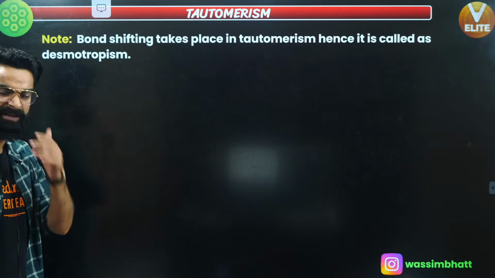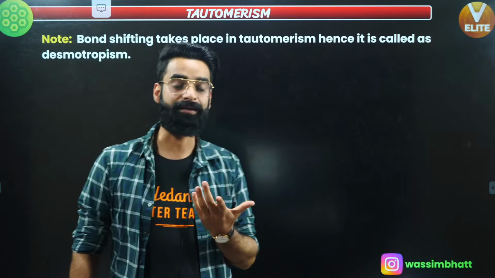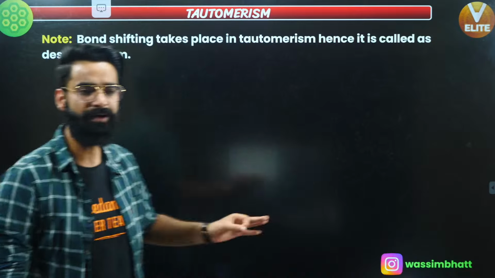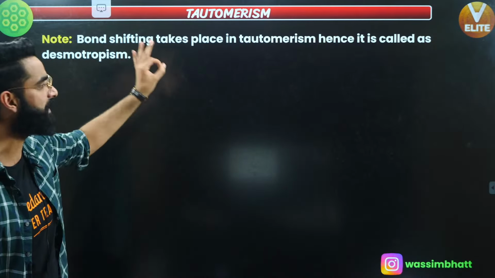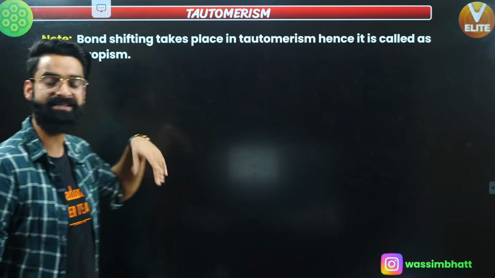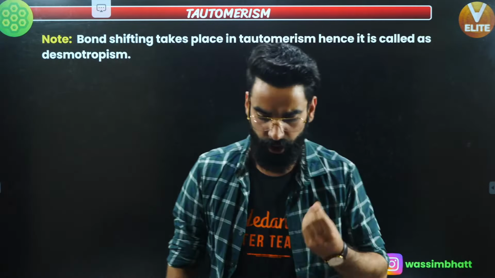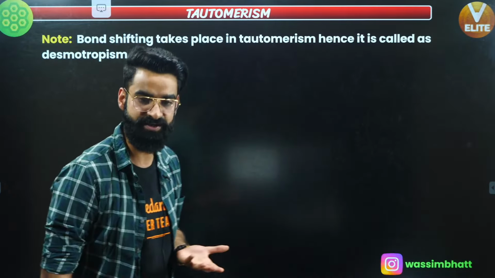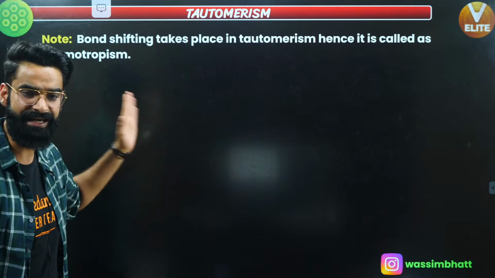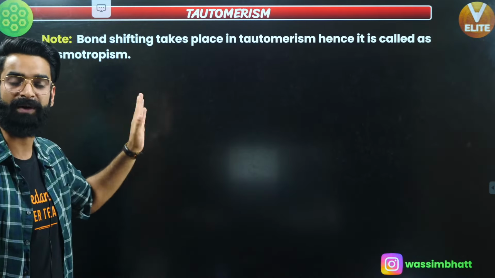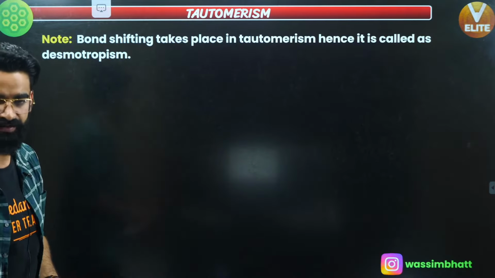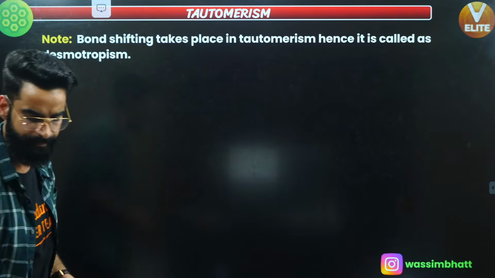First of all, in tautomerism, what is happening? Can I say shifting of pi bond is taking place? Remember, bond shifting takes place in tautomerism and it's called desmotropism as well. This is one more name for tautomerism. Desmotropism stands for shifting of bonds, right? Since in case of tautomerism shifting of pi bond takes place, I can call this tautomerism as desmotropism as well. Remember this over here.